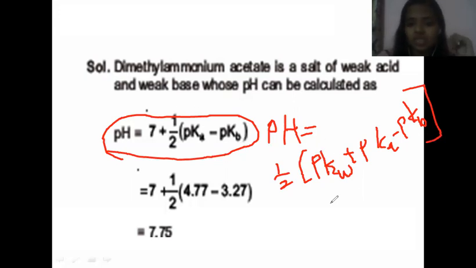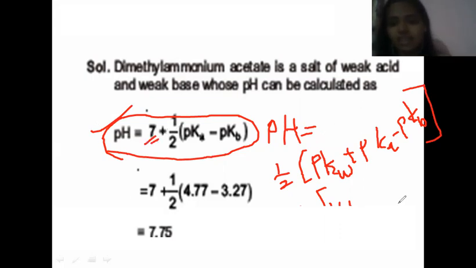pKw is the dissociation constant of water, and it is 14, right? Half into 14. This equation is similar to the earlier equation; here 14 by 2 is 7. pKw is always constant, it is 14, plus pKa is given to you as 4.77.